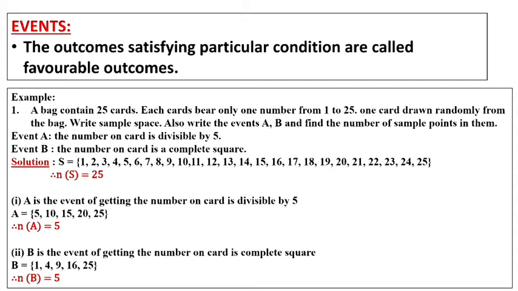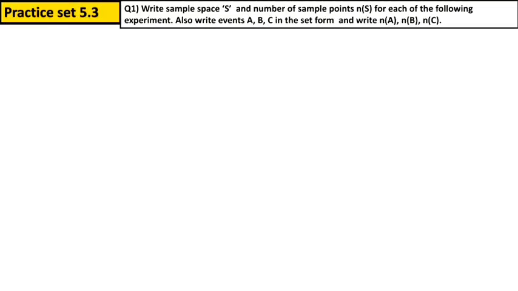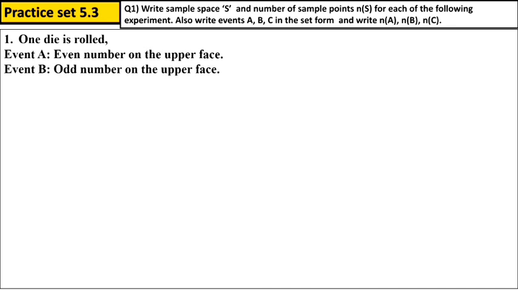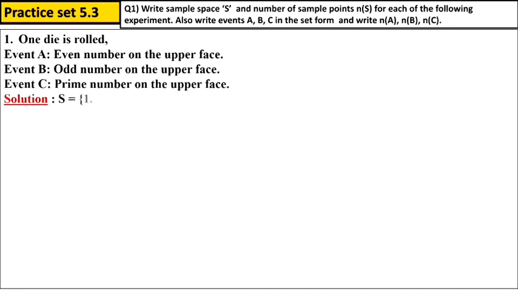Now that you have understood the events, let's start Exercise 5.3. Write the sample space and the number of sample points for each of the following experiments. Also write the events A, B, C. Here 3 events will be given and we have to write n(A), n(B) and n(C). The first question is given. 1 die is rolled. How many events are given? 3 events are given. Write the sample first. 1 die means total 6 numbers are there: 1, 2, 3, 4, 5, 6. n(S) is 6.